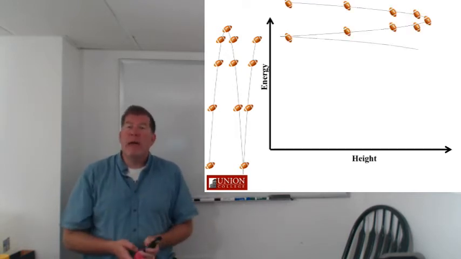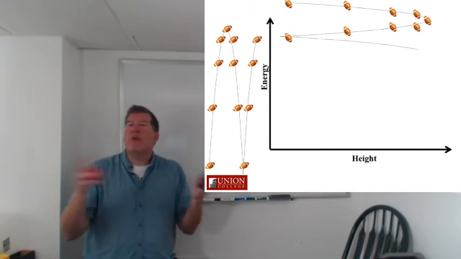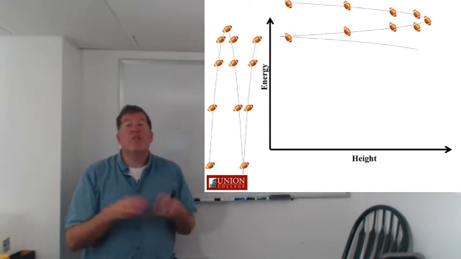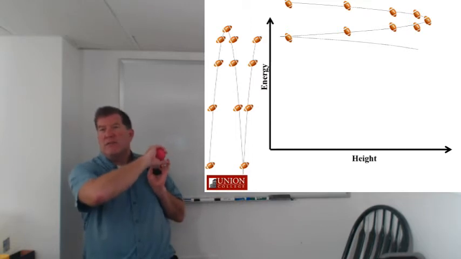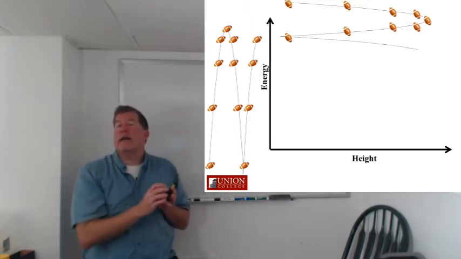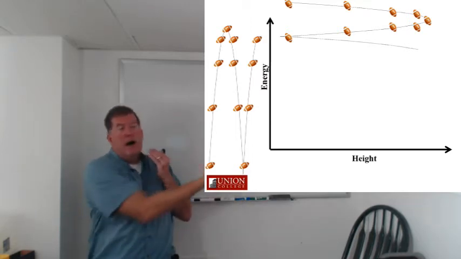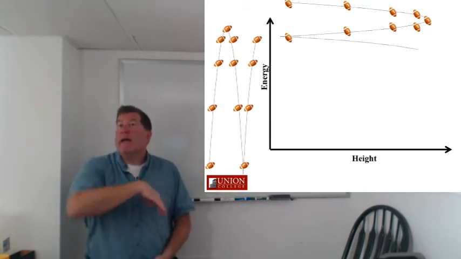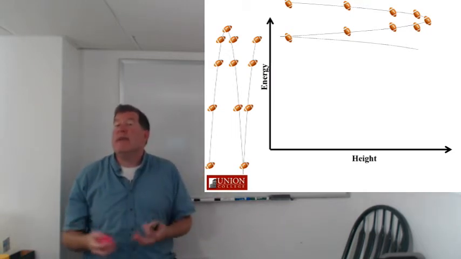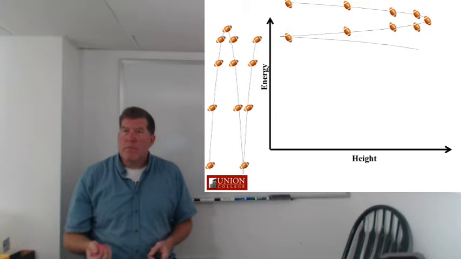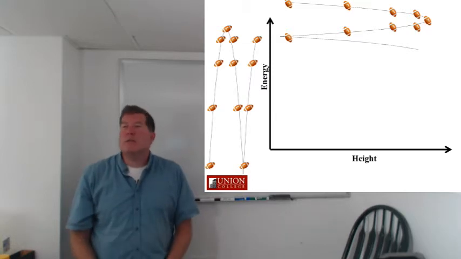Okay, so I'm going to make a graph here of the energy as a function of height. And this essentially involves taking this bouncing ball and turning it on its side. So higher points are points to the right, and the vertical axis here is going to be the energy of the particle. All right, so what does the energy of this look like?